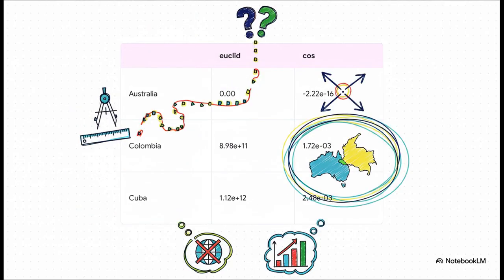But now, get this. If we ask the exact same computer to find the country closest to Australia using cosine similarity, caring only about the proportions of their economy, the answer is Colombia. And that right there, that's the aha moment. Same data, different question, totally different result.